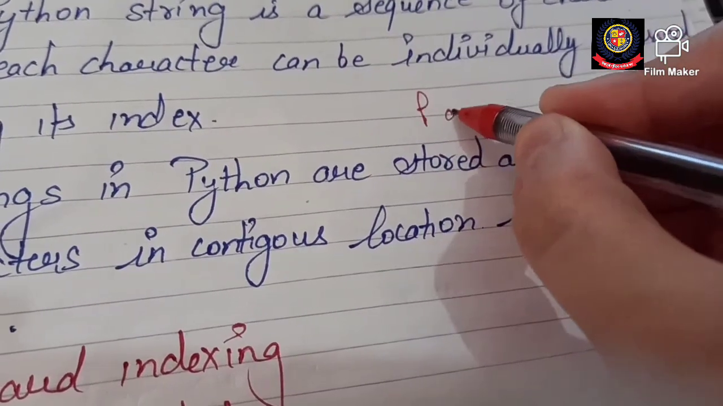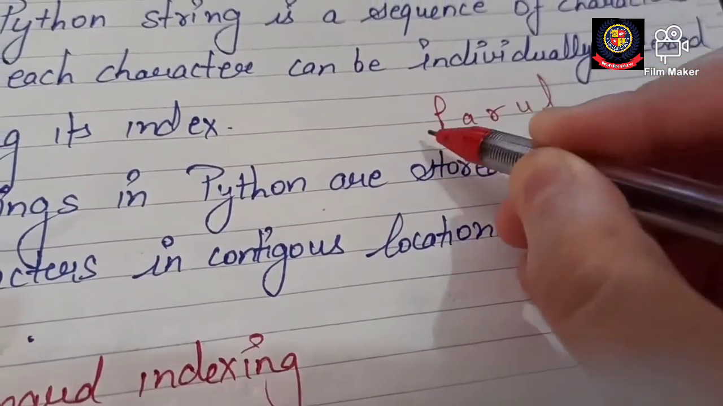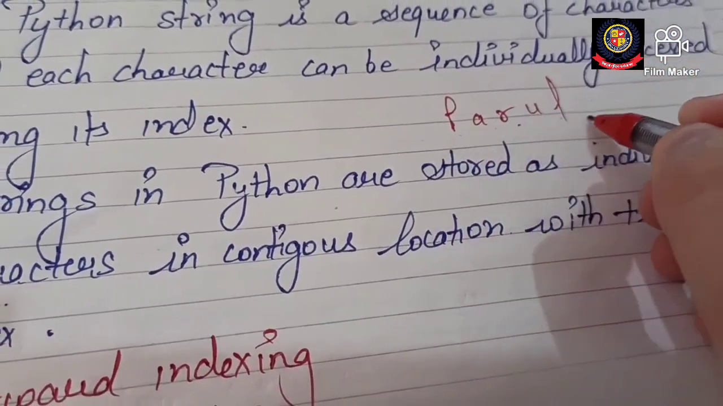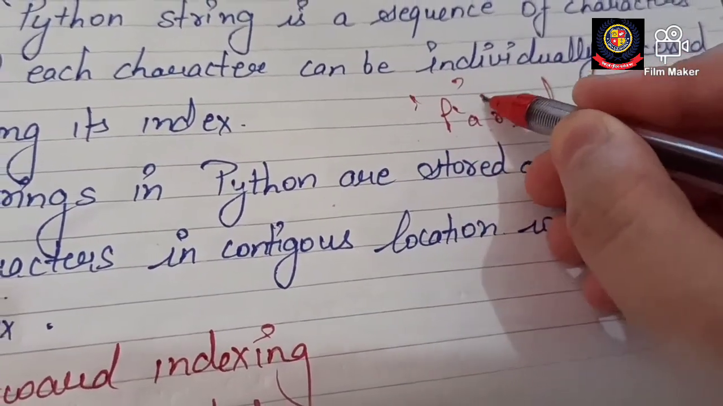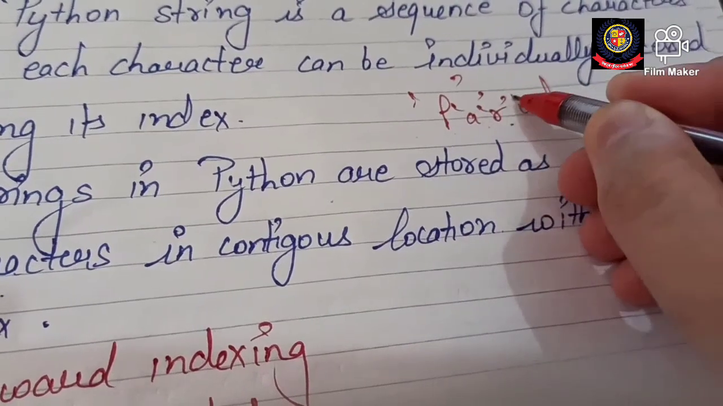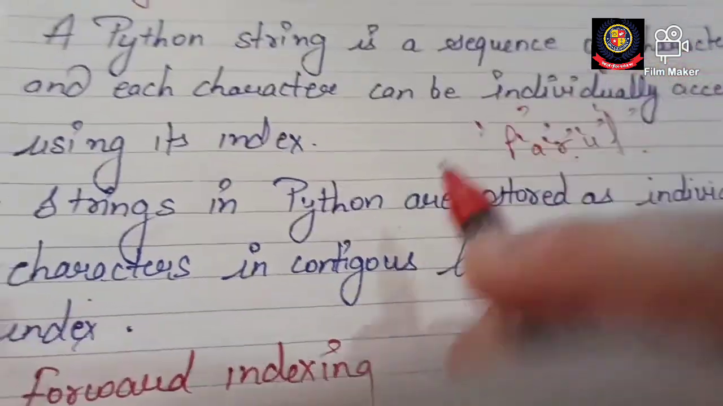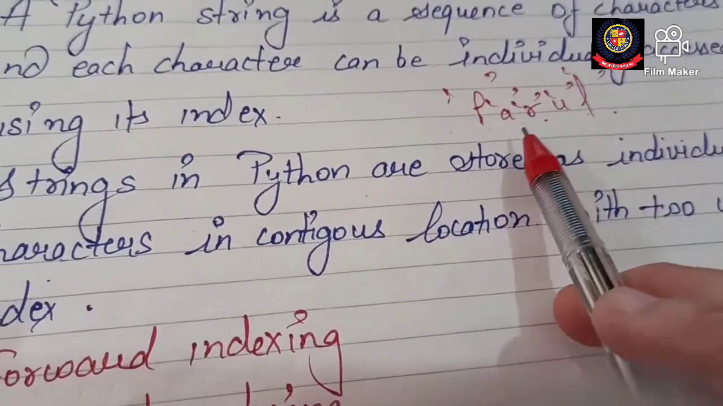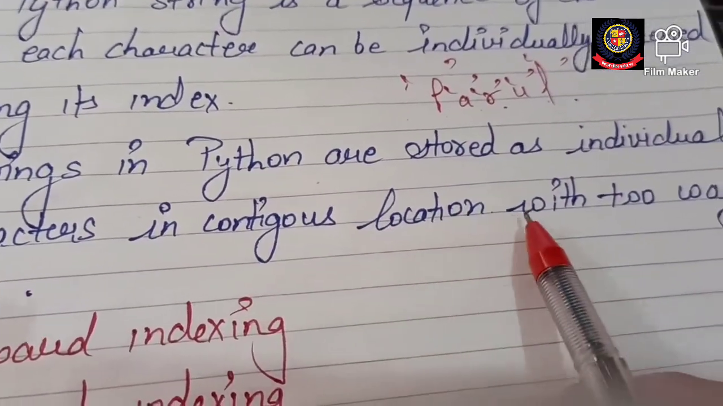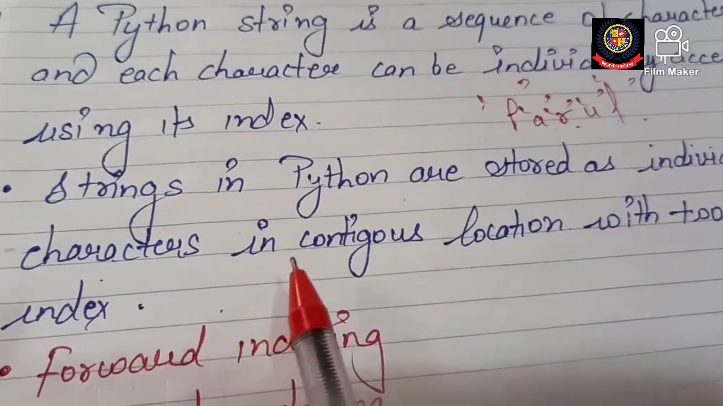Like PARUL, so these are also a sequence of characters. ठीक है, तो P अलग से कंसिडर होगा, A अलग कंसिडर होगा, R अलग कंसिडर होगा, U अलग कंसिडर होगा, सिमिलरली L. ठीक है, so strings in Python are stored as individual characters in contiguous locations with two-way indexing.